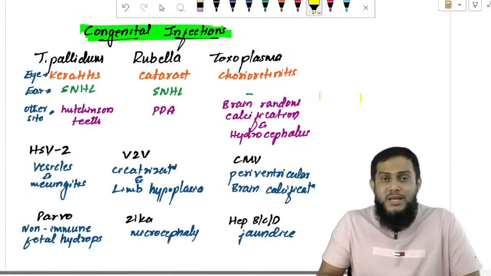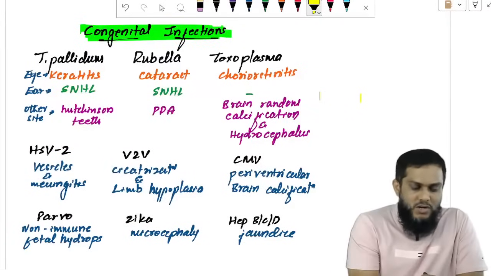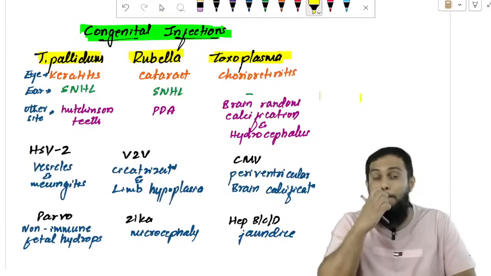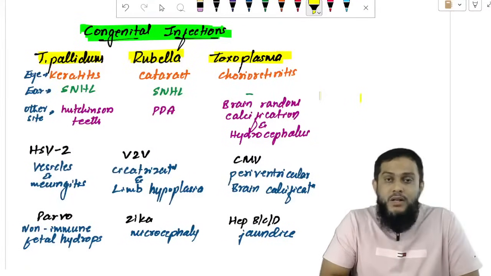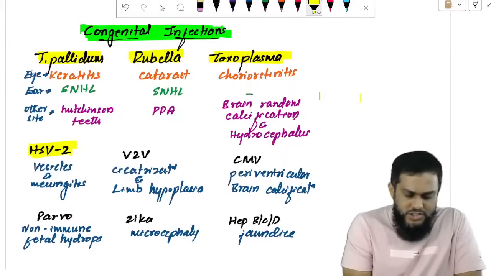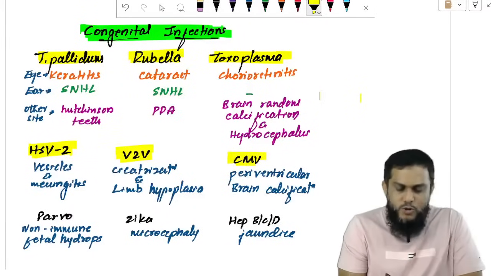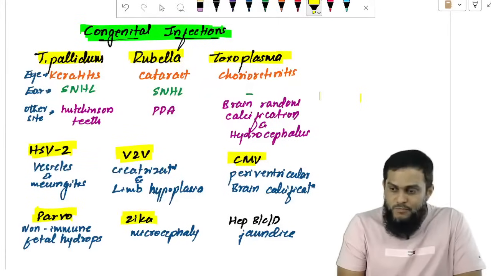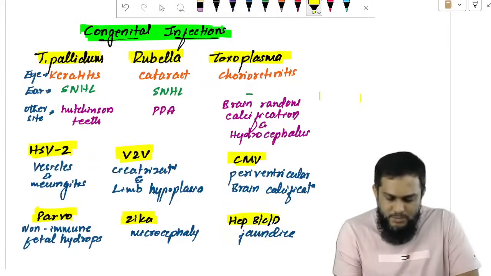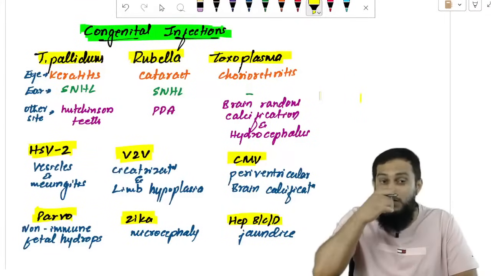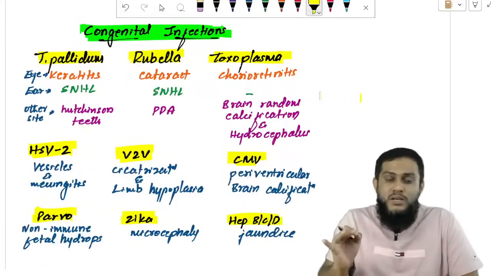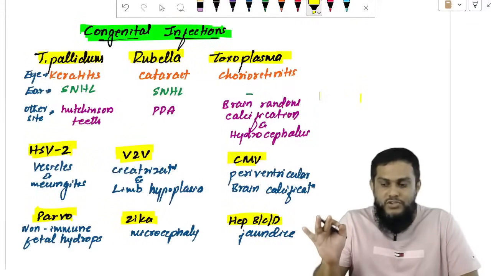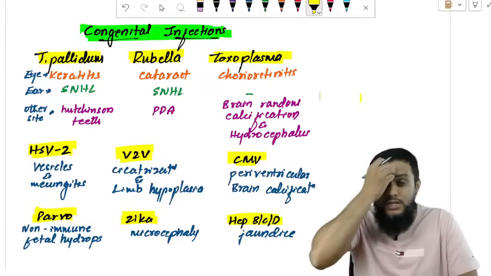There are many organisms causing congenital infections. Important organisms I want to highlight: Treponema pallidum, rubella, and toxoplasma. HSV2, varicella zoster, and cytomegalovirus. Parvovirus, Zika virus, and hepatitis B, C, D virus. 3 plus 3 plus 3. 9 important organisms causing congenital infection.